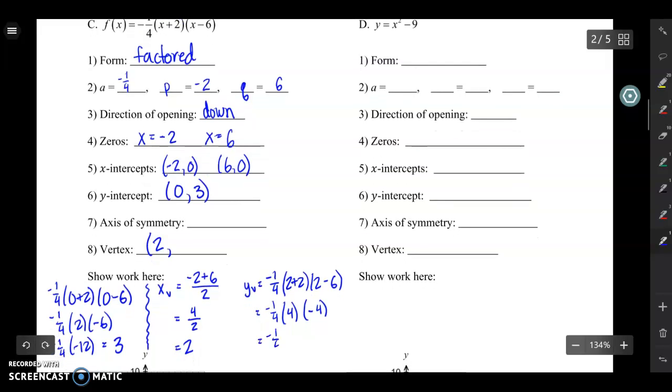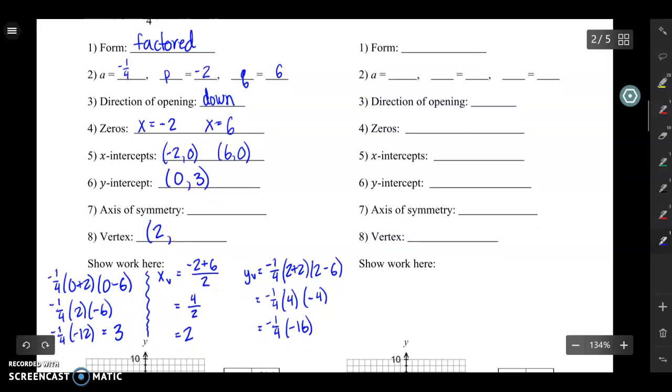So I'll have -1/4 times -16, which is going to be a +4. All right, so that means my vertex, the y value is a 4. So my vertex is (2, 4). And my axis of symmetry is always x equals the x value, or the x coordinate of my vertex.